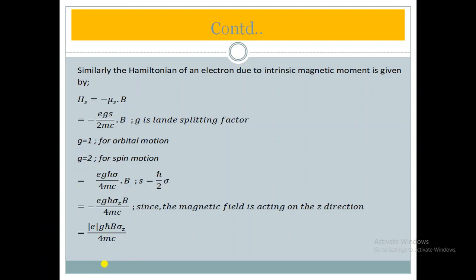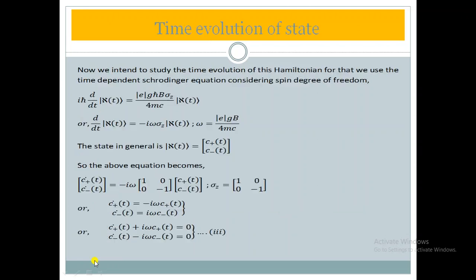And here we can assume one thing, in case of spin motion. Now we have found the Hamiltonian. Some portion we have done.